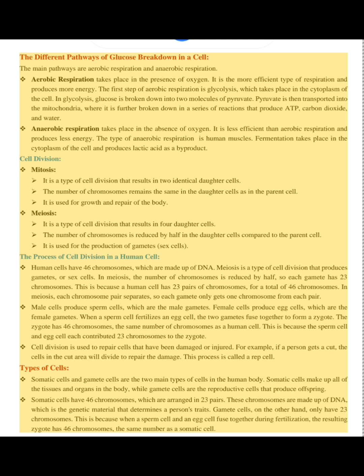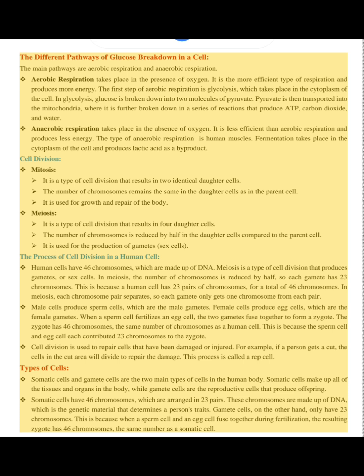Types of cells. Somatic cells and gamete cells are the two main types of cells in the human body. Somatic cells make up all of the tissues and organs in the body, while gamete cells are the reproductive cells that produce offspring. Somatic cells have 46 chromosomes, which are arranged in 23 pairs. These chromosomes are made up of DNA, which is the genetic material that determines a person's traits.